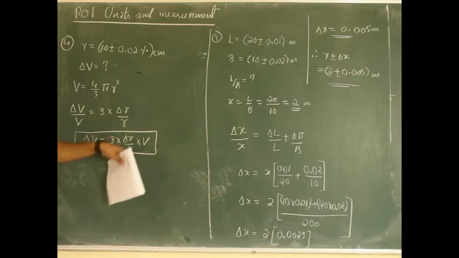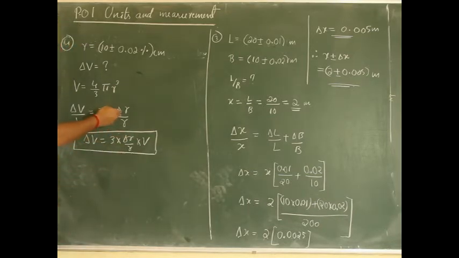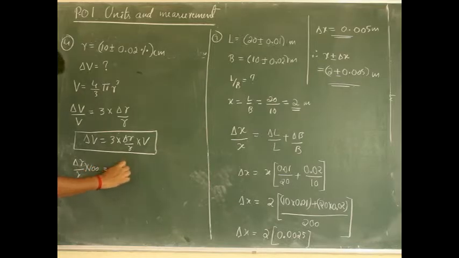Now what is delta R by R? Because here delta V, of course the formula is there, not a big deal. But what about delta R by R? That is the question. So first I will go for substitutions. They have given the error in the measurement of radius, delta R by R into 100% is equal to 0.02.